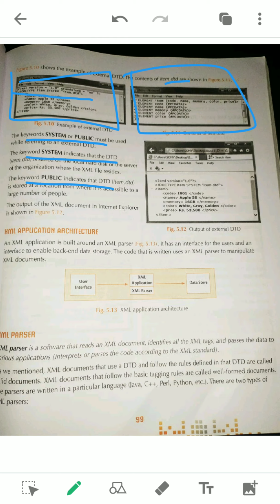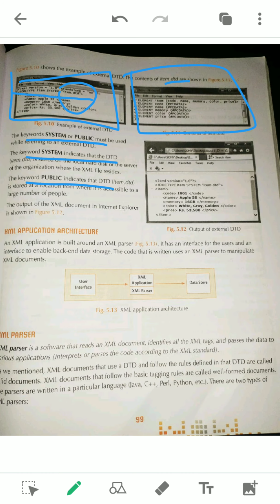Just remember how to start. You have to mention DOCTYPE, because while writing DTD it should start with DOCTYPE. DOCTYPE item, where item is your root, and using the SYSTEM keyword we are linking item.dtd. We use SYSTEM because both files are within our same system. Okay, this is the internal DTD. If it is external, this will be a little bit different. Up to this much we have already discussed.